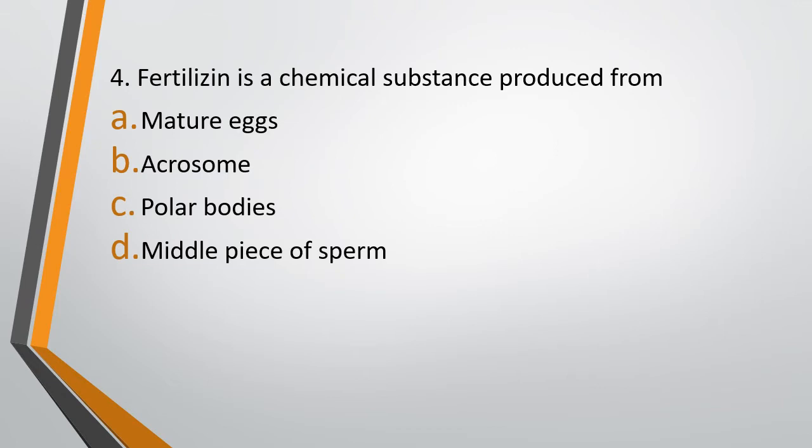Question 4. Fertilizin is a chemical substance produced from option A, Mature eggs, option B, Acrosomes, option C, Polar bodies, or option D, Middle piece of sperm. Fertilizin is a chemical substance produced from. The correct answer is option A, Mature eggs.